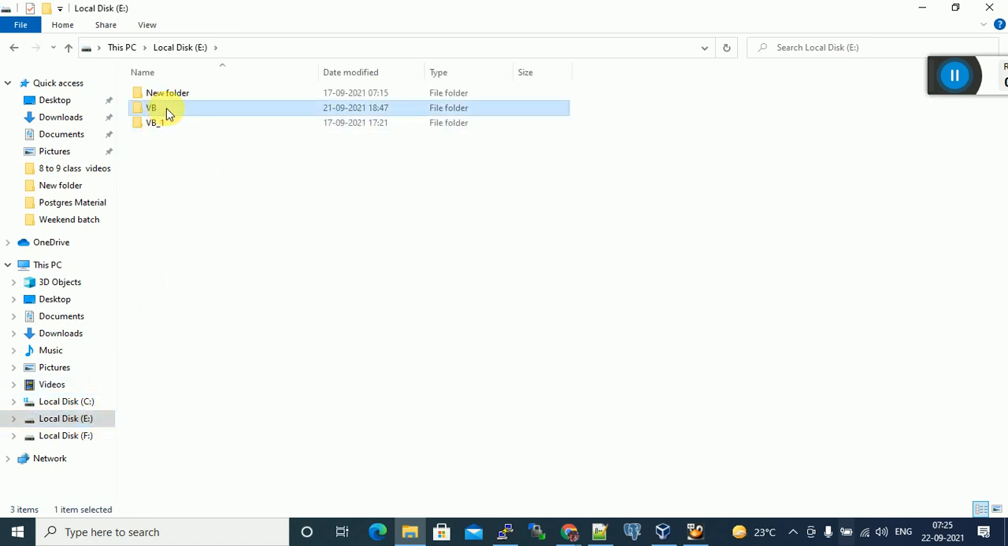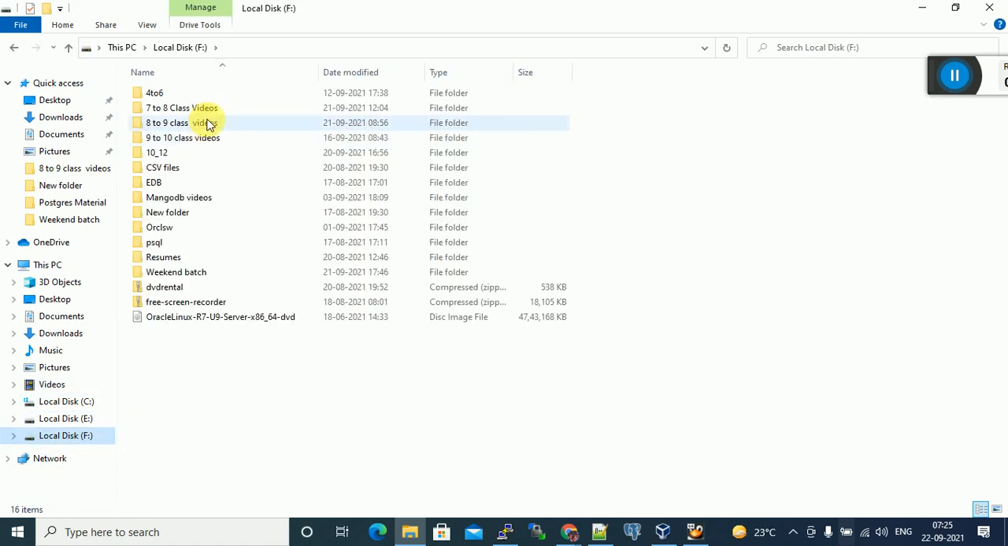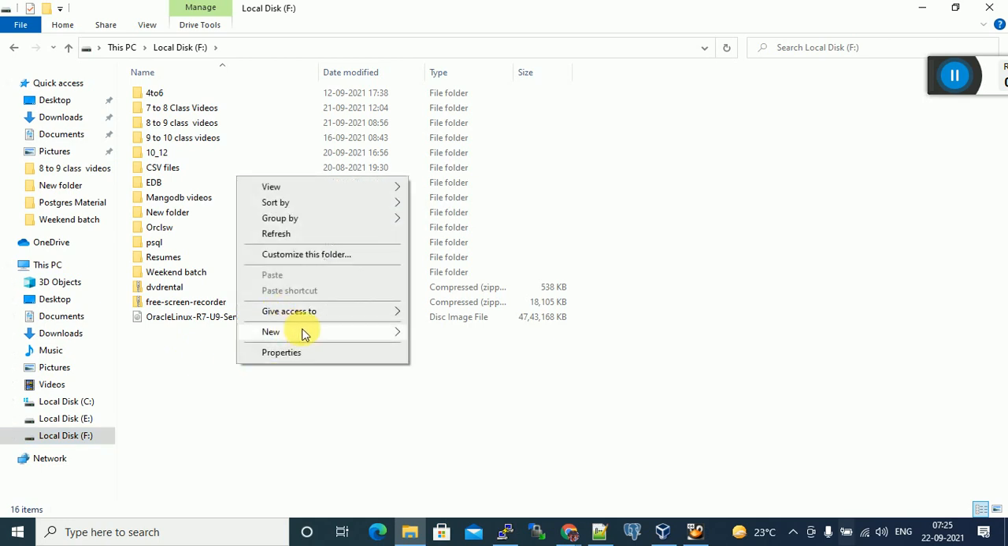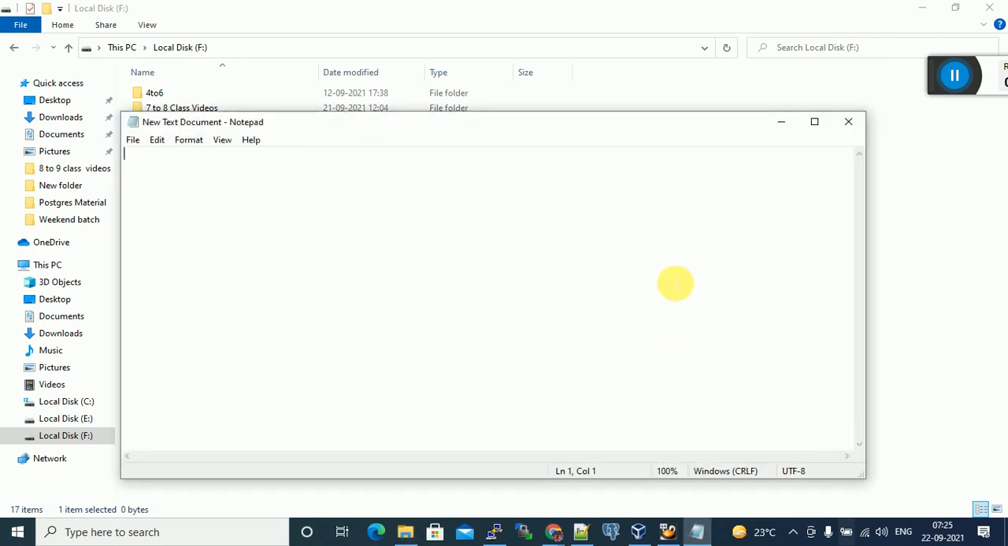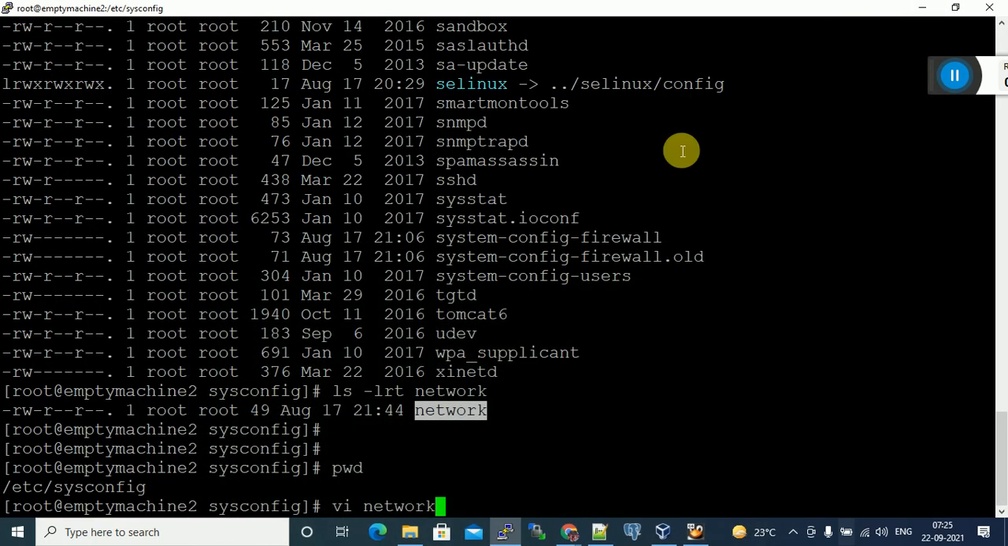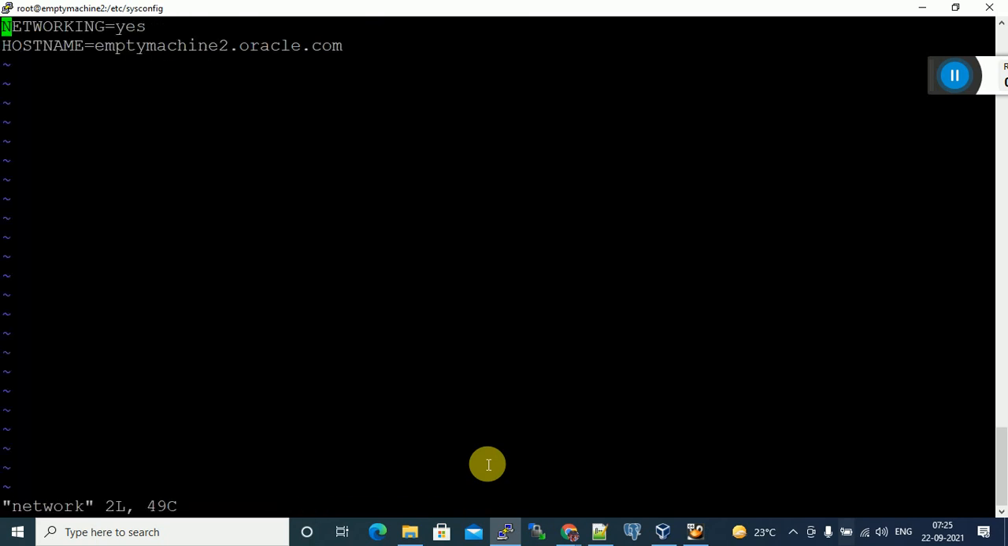Suppose any test file, let me create a test file. So how to open this file? Just double click on it. Anyone can operate in the Windows operating system. Anyone can work on Windows OS. In the same way, if you want to edit this file, how to open it? Using the vi editor. vi space file name. You can see I open the file.